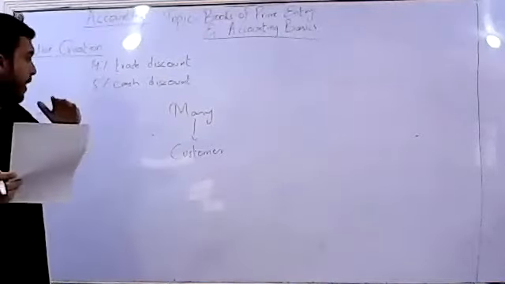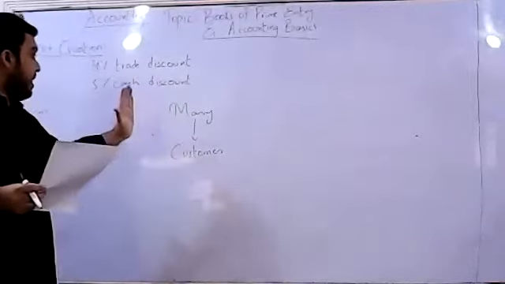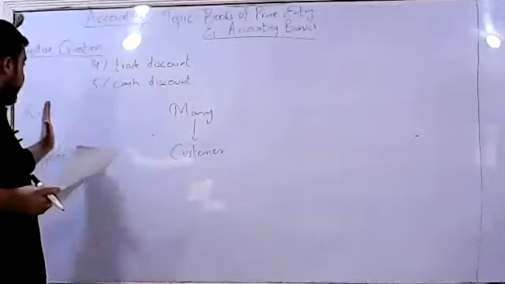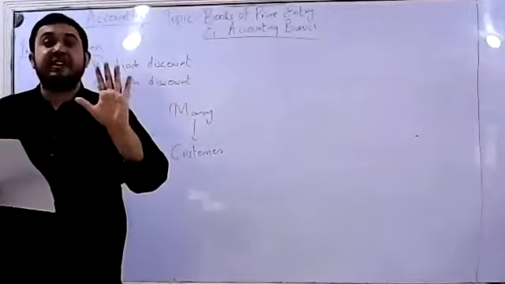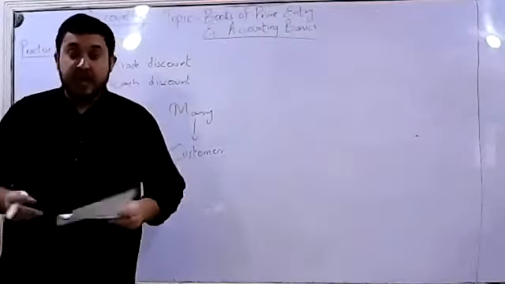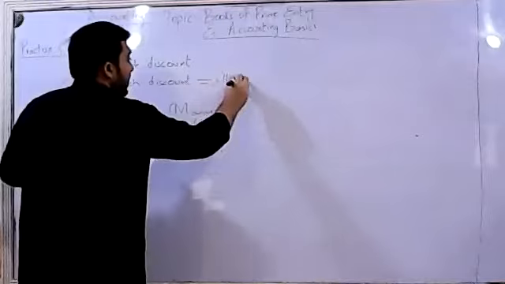This means that whenever Mary is able to clear her debts to Kim within 14 days, Kim would allow a 5% cash discount. So whenever Mary makes the payment within 14 days, Kim would give a 5% cash discount. Absolutely right. Now we have to keep 14 days in mind.